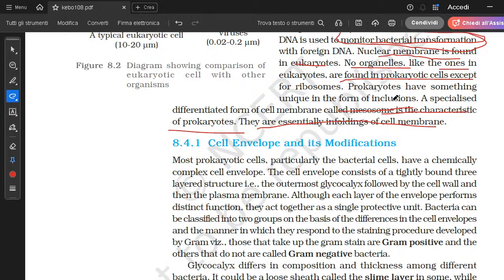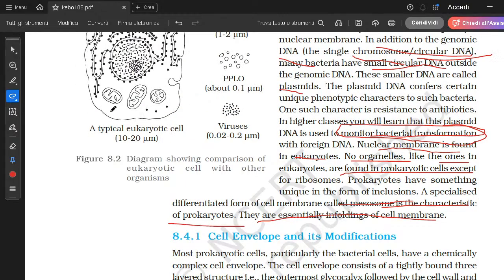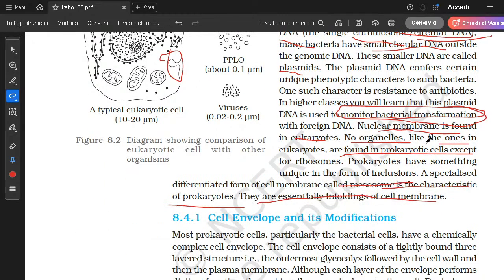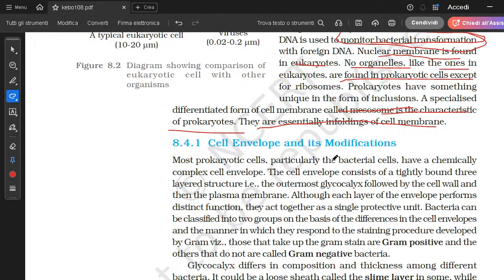So in case of prokaryotes, there are infoldings like this. Infolding means the folding of the cell membrane inside the cell. This is inside the cell. These are called mesosomes. And mesosomes carry essential functions for the prokaryotic cell, like respiration and transfer of different materials inside and outside the cell.